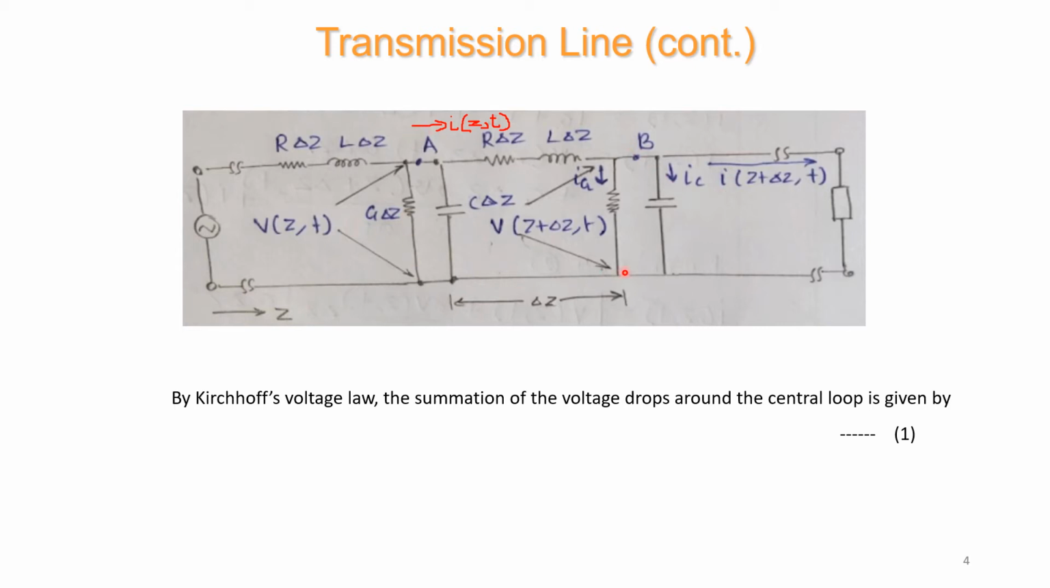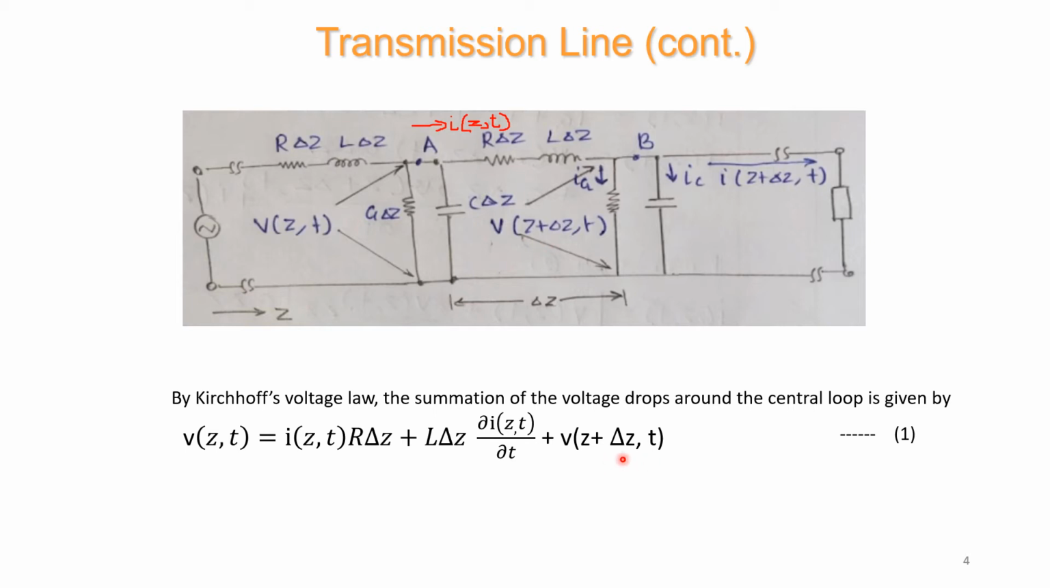Now if you consider this loop, by applying Kirchhoff's voltage law, the summation of the voltage drops around this central loop can be written as V of Z, T is equal to I of Z, T into R delta Z plus L delta Z into, since inductance is related to current by L into dou I by dou T, L delta Z into dou I of Z, T by dou T, plus the voltage V of Z plus delta Z comma T.